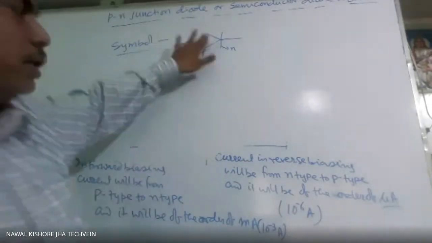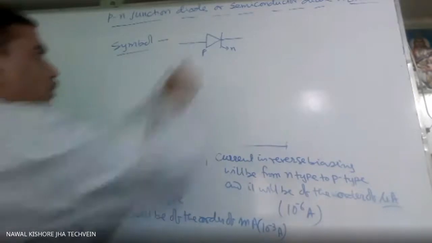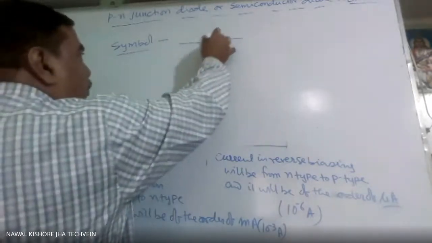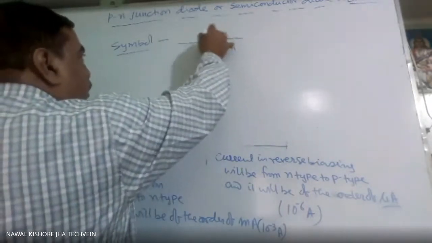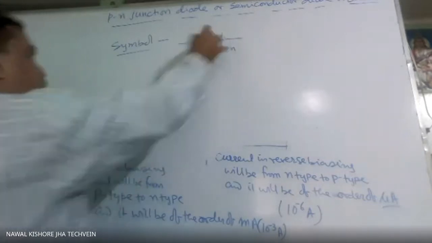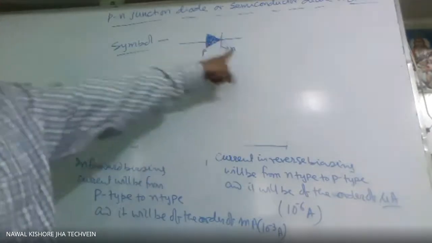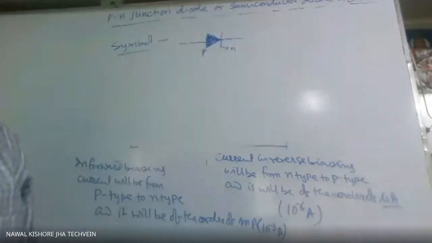That may be a solid triangle or a hollow triangle, no problem. Generally in books you will find a solid triangle. If you make it hollow also in the answer, no problem. So this triangle represents P type, this represents N type. That is the symbol of this one.